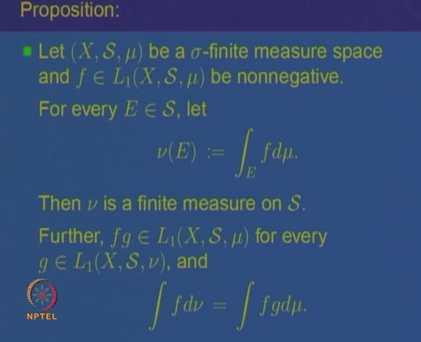So, let us see how the simple function technique is used to prove this result. Okay. So, let us start.